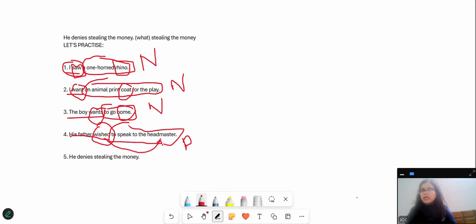He wants to see the headmaster. He wants to speak the headmaster. It's not important that I say that his father wished to speak. No, it makes no sense. But the moment I say which is the most important word in this phrase, then this is the headmaster because it is connecting well with my verb, that is wished. Correct? So this is a noun phrase.